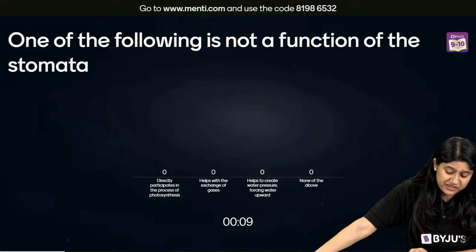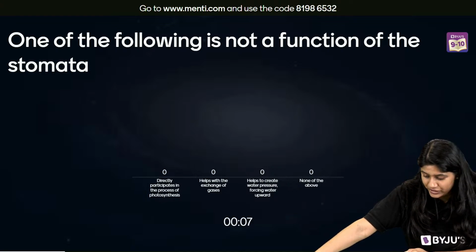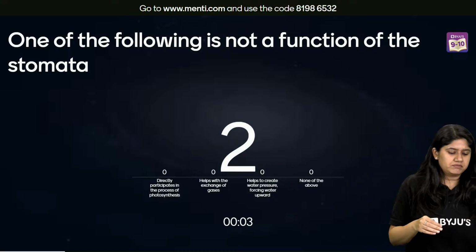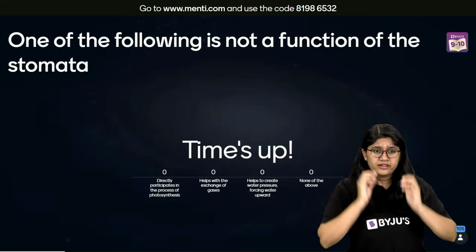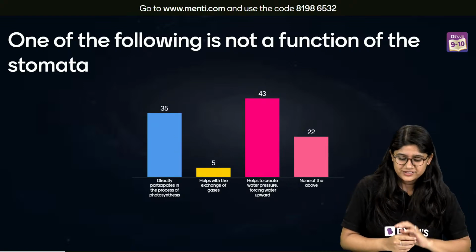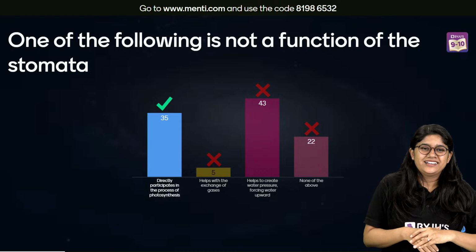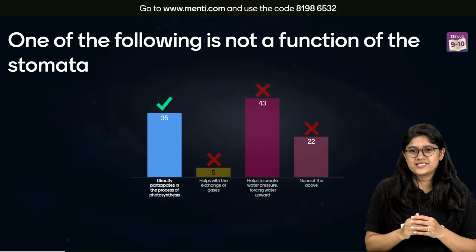Do they directly participate in photosynthesis? They help in the exchange of gases, help to create the water pressure and the upward movement of water. It's a very easy question. What is this everyone?